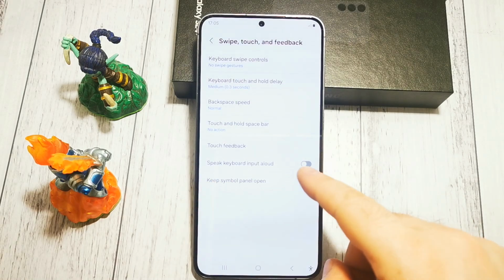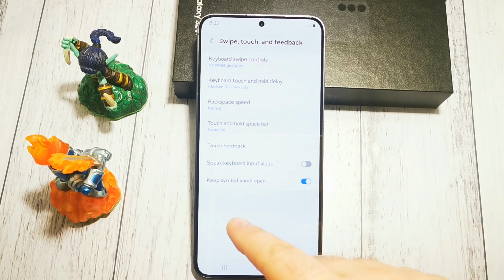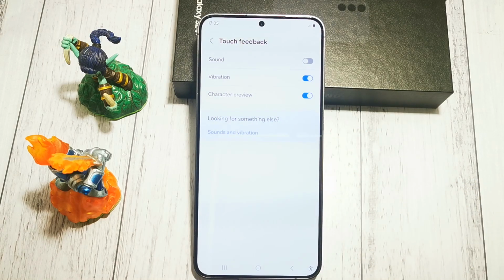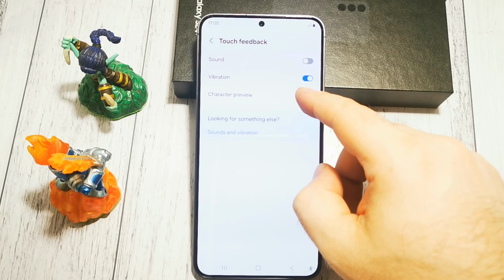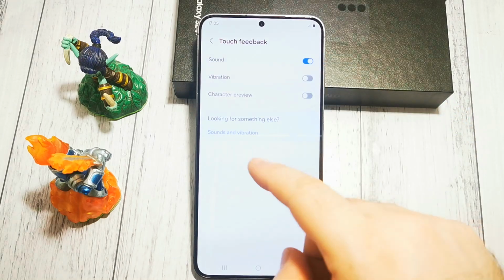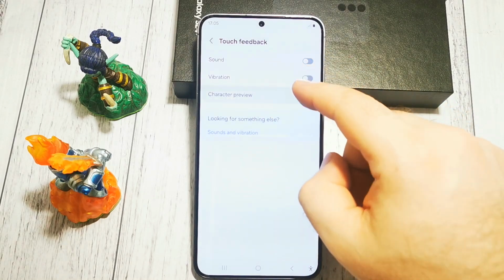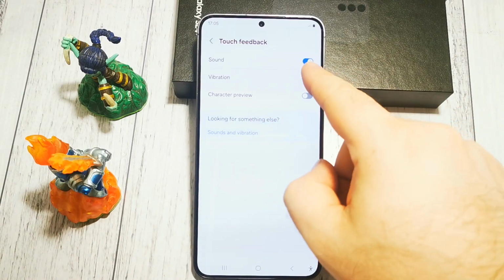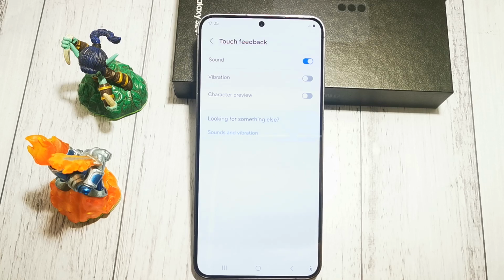And now we need to go to the touch feedback here. And here we have our sounds, vibrations and character previews, as you can see. So these are simple on or off switches. We can choose whatever we want. So we want to have the sound of our keyboard on.